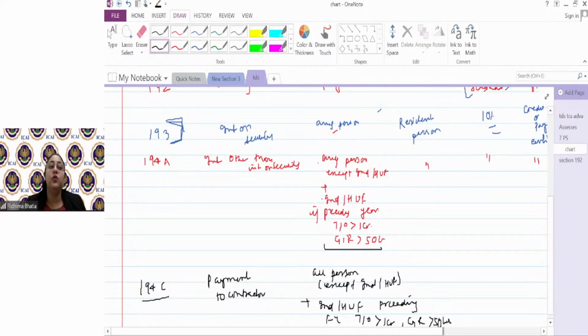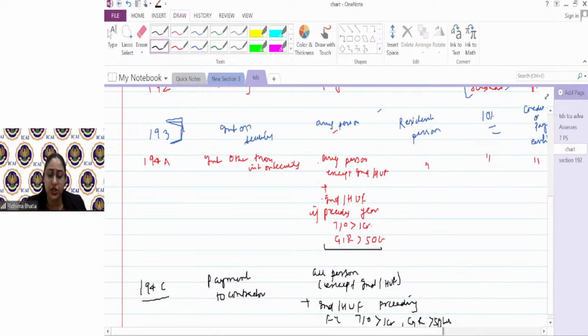A question can come to confuse you that last year the turnover was 1 crore 2 lakhs. This year the turnover is 90 lakhs. Does he have to deduct TDS? You will say the answer is yes, he's an eligible deductor. He's an eligible deductor.